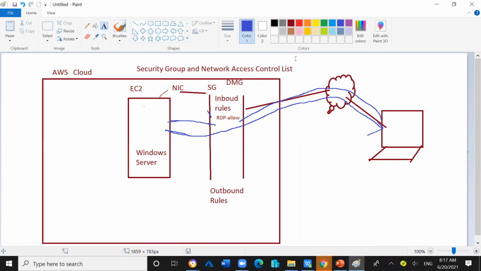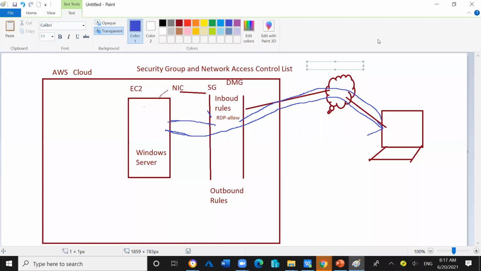The connection will get established, and we will get the remote desktop connection on our computer screen. We can say it's connected when the request is established from the client computer to the server computer, and the response reaches from the server computer to the client computer.